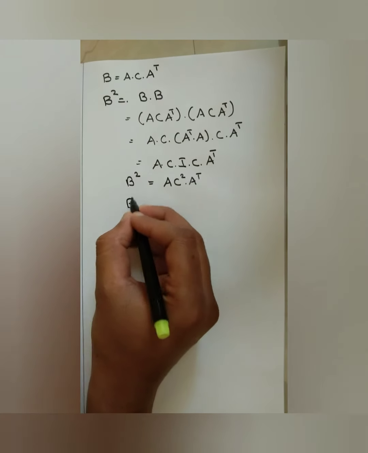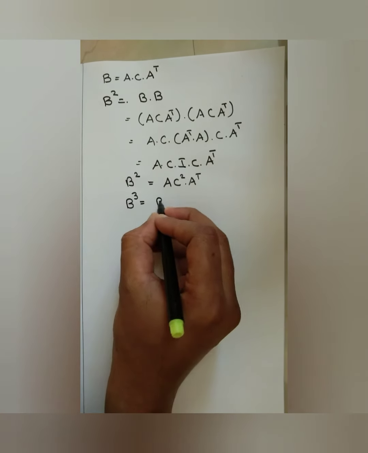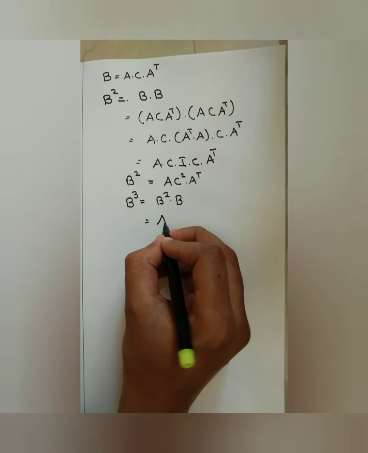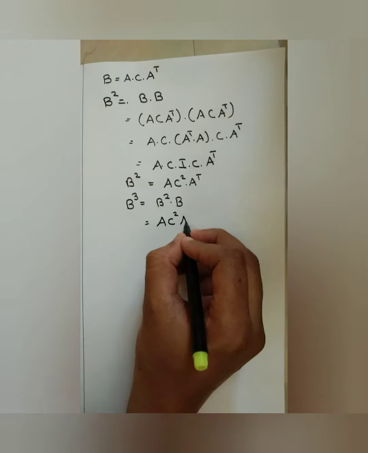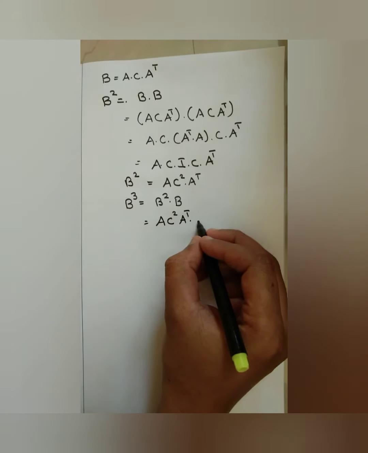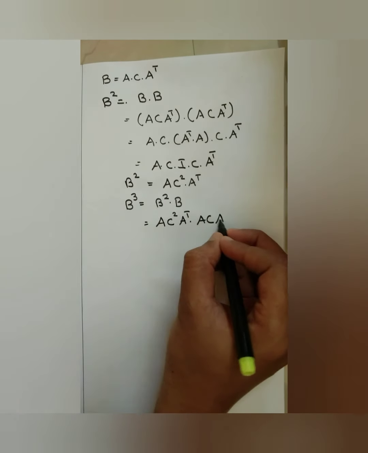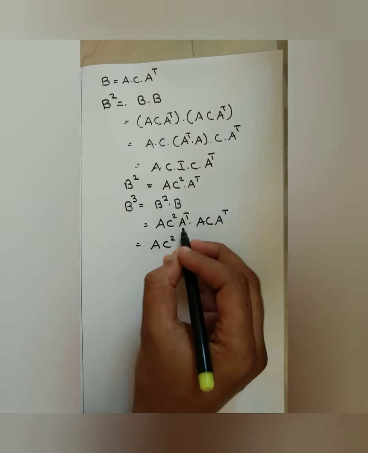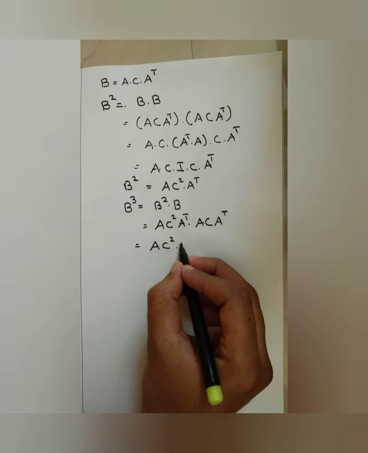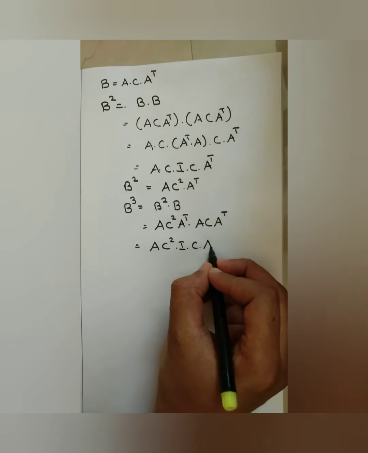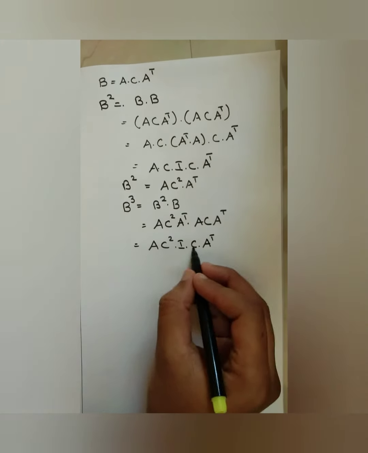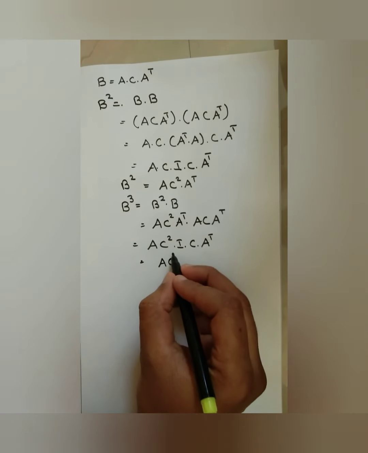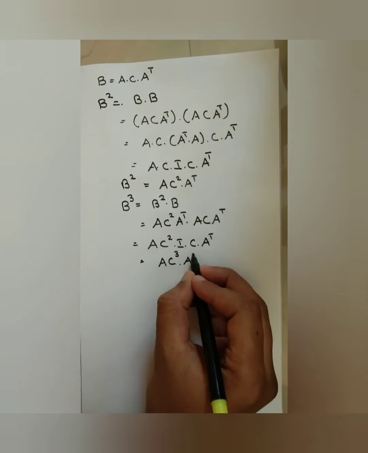And my B cube. B cube is nothing but B square into B. My B square is A C square A transpose, and my B is A C A transpose. A C square, my A transpose into A is I, then C A transpose. C square into C is C cube. So A C cube A transpose.